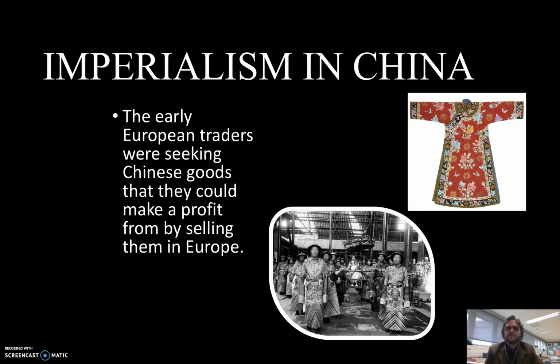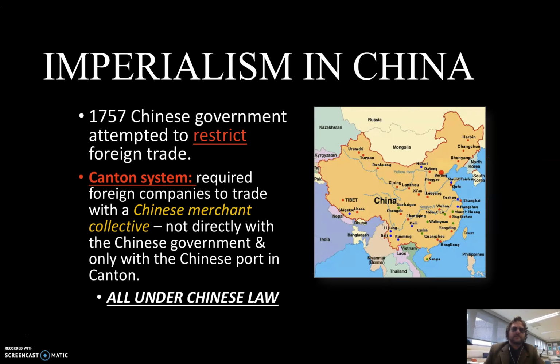Basically, Portugal had a place in Macau. The British were trying to get into Macau. They weren't able to get into Macau as much as they wanted, and so they started to want to get into more of the mainland China area. China was seeing this encroachment from Europe time and time again and was just like, nah, we're not having any of it. And so in 1757, the Chinese government attempted to restrict foreign trade.